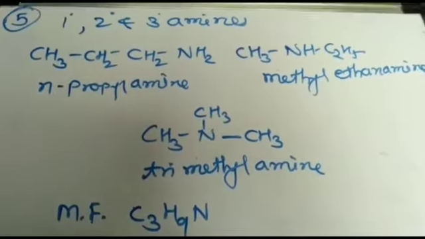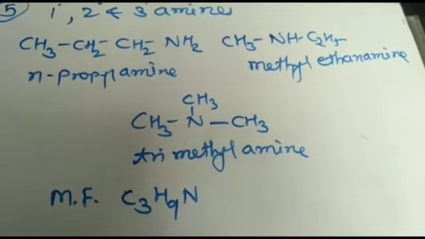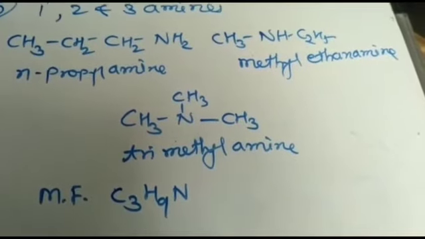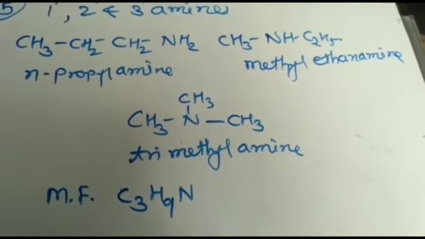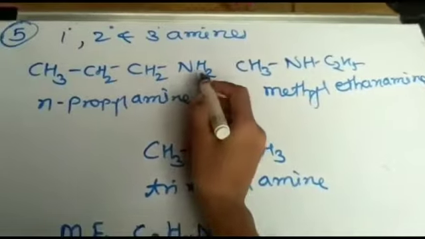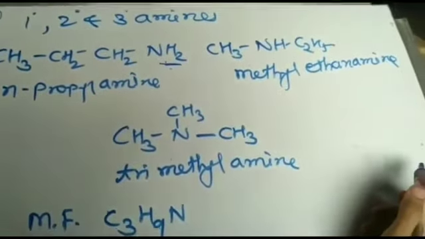Next, primary, secondary and tertiary amines. These are also functional isomers of each other because primary means NH2 group, secondary means NH group, and tertiary means a nitrogen N group. Here in N-propylamine, NH2, this is a primary amine.